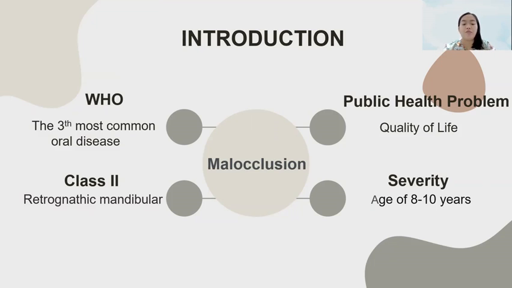Class 2 malocclusion is one of the most common and dramatic problems in the mixed dentition stage, and is found in approximately one-third of all patients seeking orthodontic treatment. The severity of malocclusion can be seen at the age of 8 to 10 years because this period is the most important period in the development of children's teeth. Class 2 malocclusion can be caused by dental and skeletal factors such as maxillary protrusion and mandibular retrusion, but the most common cause is mandibular retrusion.